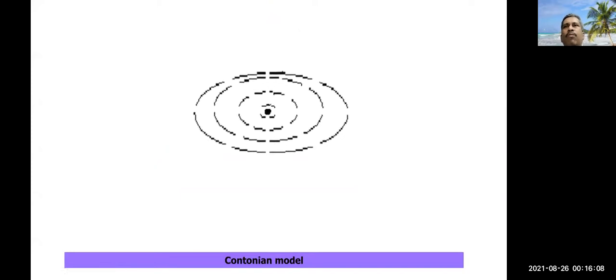Next, another popular theory is the continuum model. Lionel Conte proposed this model. This is related to singularity. When there is no matter, it cannot be said that it is devoid of energy, as there is singularity.